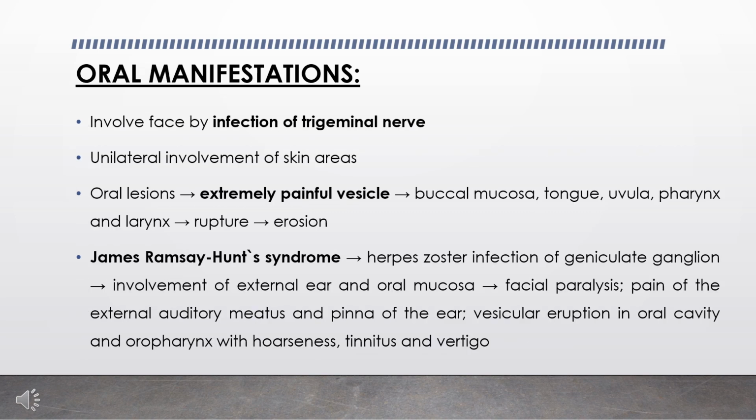Now we'll move on to the oral manifestations. Herpes zoster may involve the face by the infection of the trigeminal nerve. This usually consists of unilateral involvement of skin areas supplied by either the ophthalmic, maxillary or mandibular nerves. The lesions of the oral mucosa are fairly common, and extremely painful vesicles may be found on the buccal mucosa, tongue, uvula, pharynx and larynx.